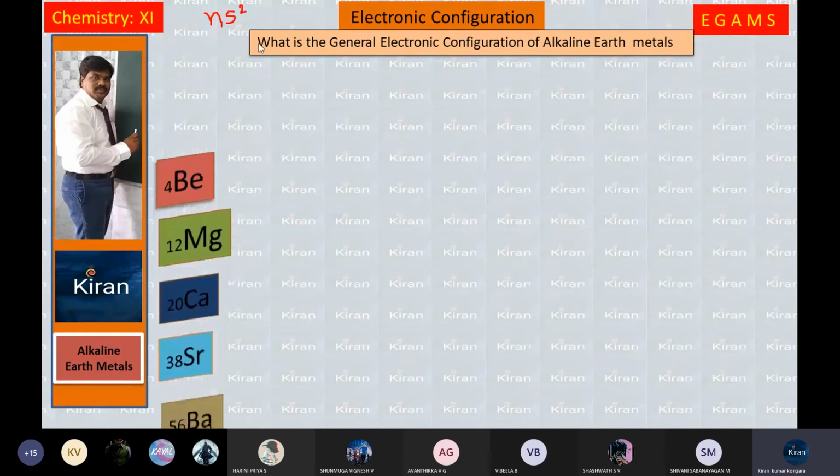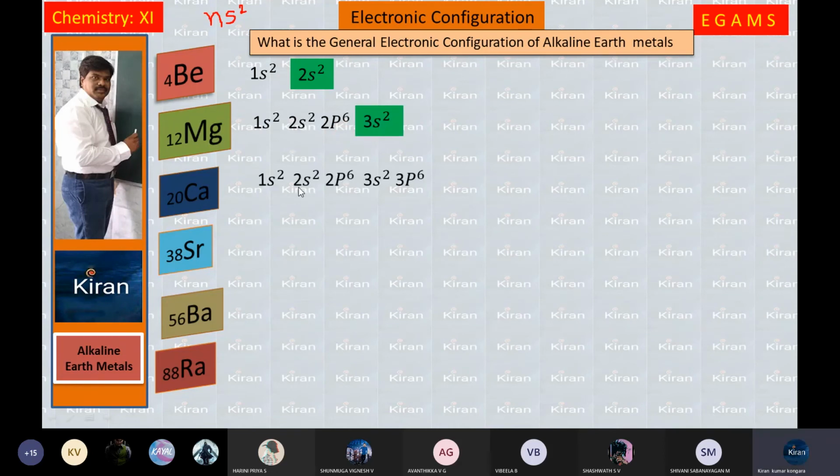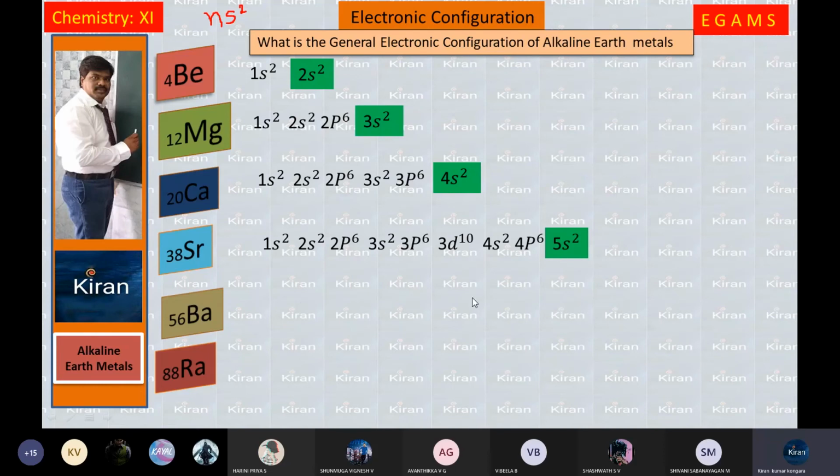When you observe beryllium, magnesium, calcium, strontium, barium, radium, once you see beryllium, its atomic number is 4, electronic configuration 1s2, 2s2. So valence shell 2 contains only 2 electrons. Magnesium 1s2, 2s2, 2p6, 3s2. Here calcium 1s2, 2s2, 2p6, 3s2, 3p6, 4s2. Strontium 1s2, 2s2, 2p6, 3s2, 3p6, 4s2, 3d10, 4p6, 5s2.